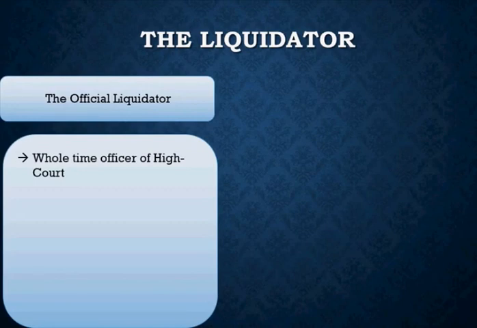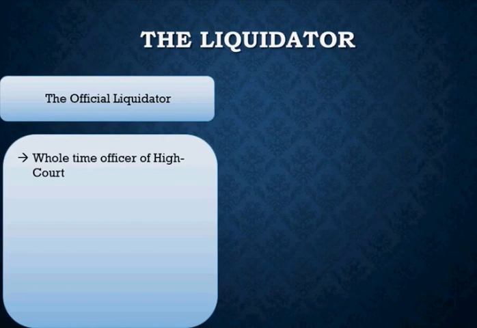Now, that was the case about the liquidator at the High Court level, right? But we have also seen that the power can also vest at the level of the district court at times, right? Now, who will be the official liquidator when the jurisdiction in the case of liquidation vests with the district court? At that point of time, the official liquidator will be appointed from the district court as well. And the first priority, when we talk about the liquidator from the district court, will be given to the receiver, right?